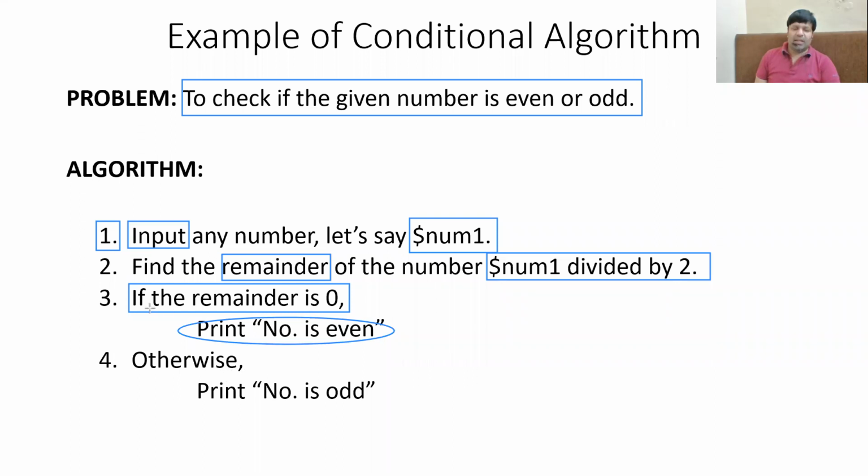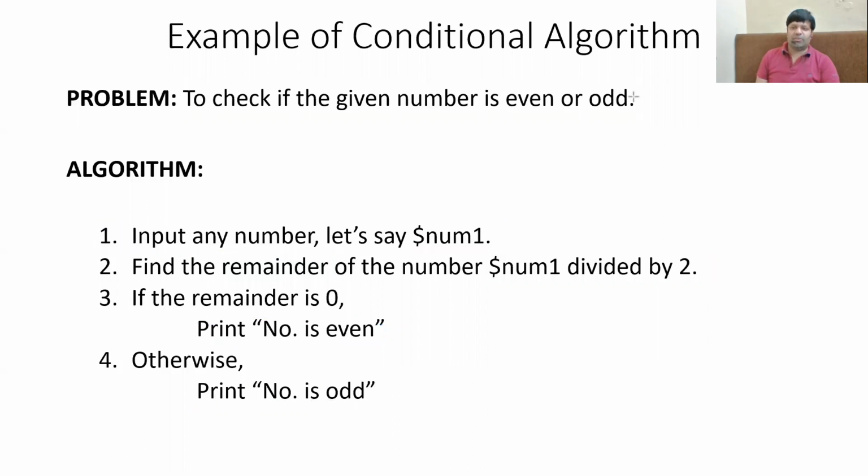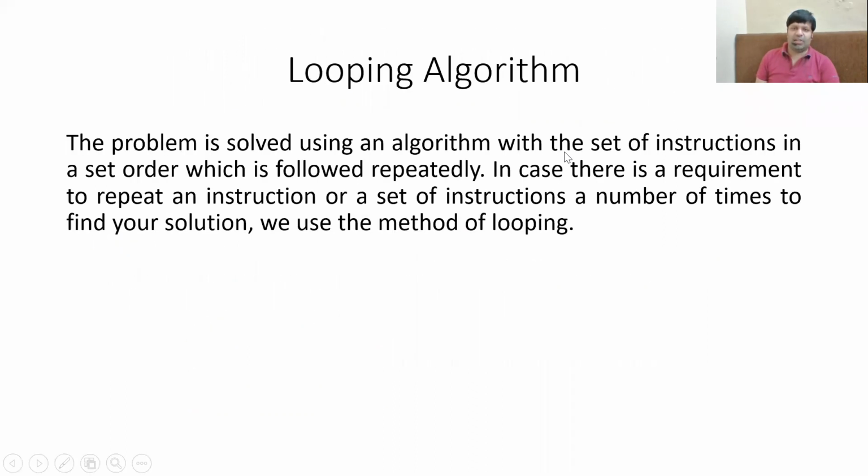And in case the remainder is not 0, that means instruction number 3 returns false, then we are going to execute the instruction highlighted right now using a rectangular shape. So we have two options. If the remainder in instruction number 3 is 0, we will execute the instruction highlighted using the oval shape and print the number is even. Otherwise, we will print the number is odd, highlighted using the rectangle. So both of these instructions cannot be executed. Only one of these two will be executed. That is why it is called a conditional algorithm.